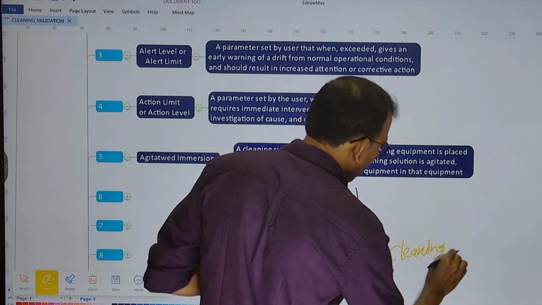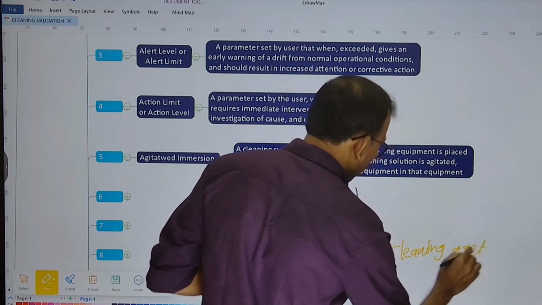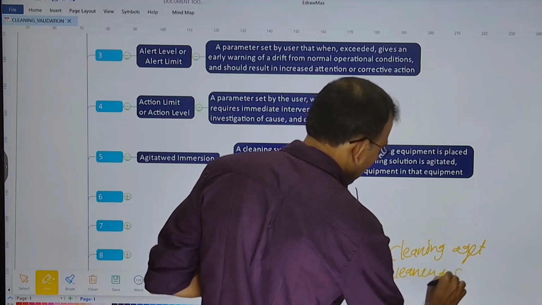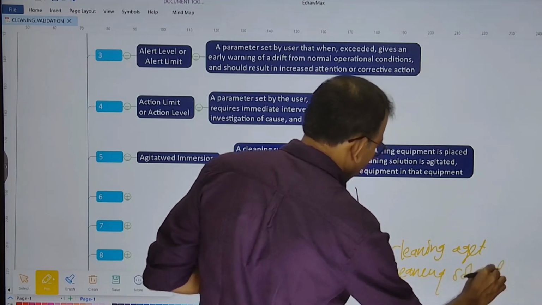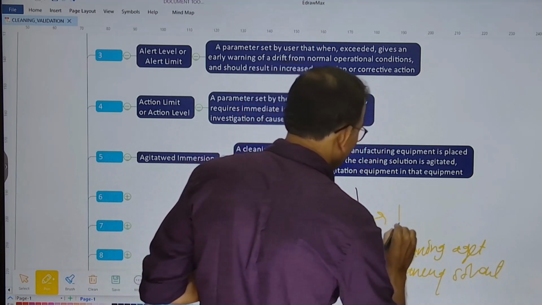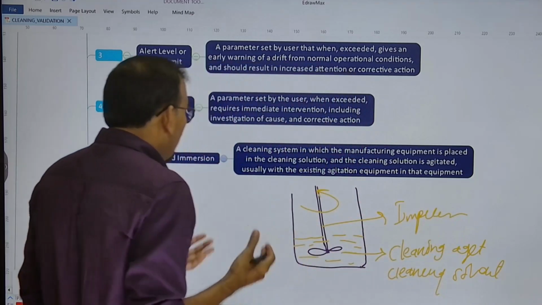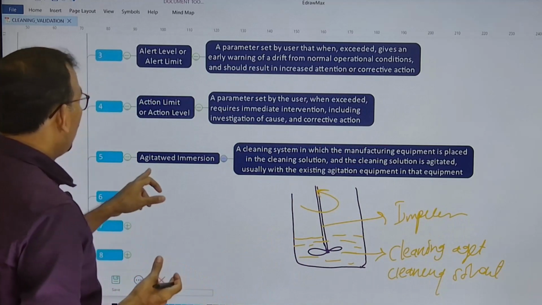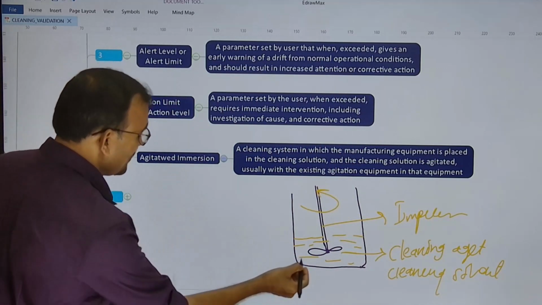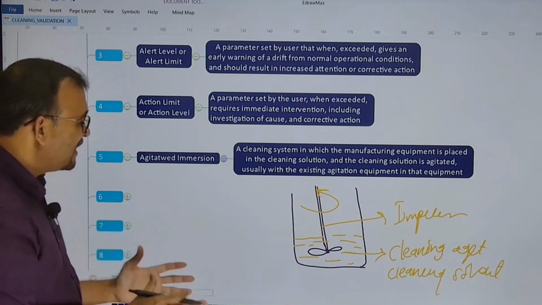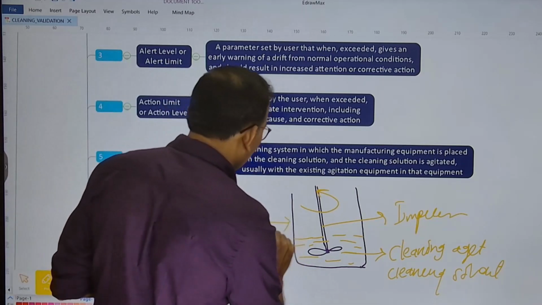This is the cleaning agent or cleaning solvent. And this is the impeller. So once you rotate this, this is called the agitated immersion. This is the immersion of the cleaning solvent inside this particular tank.